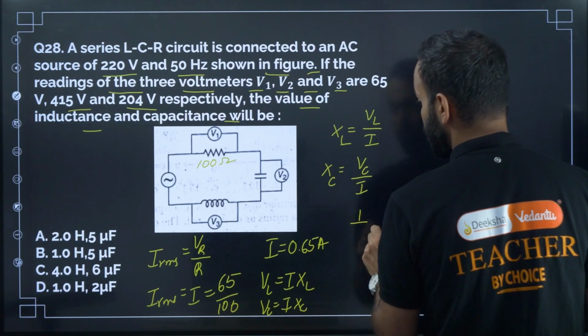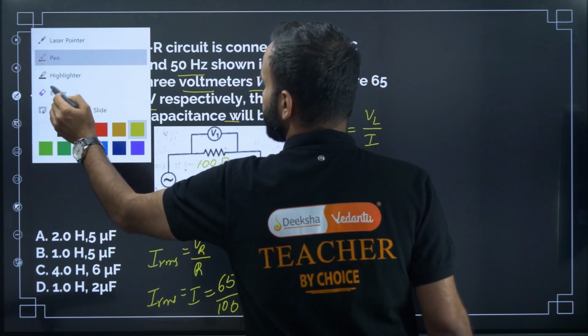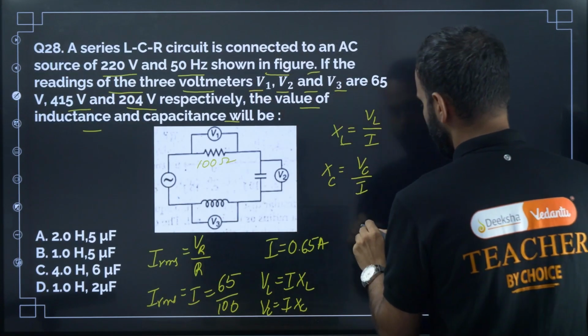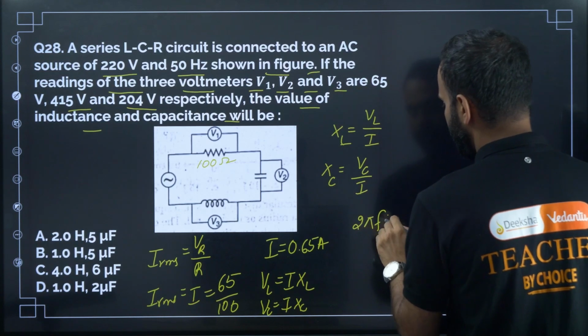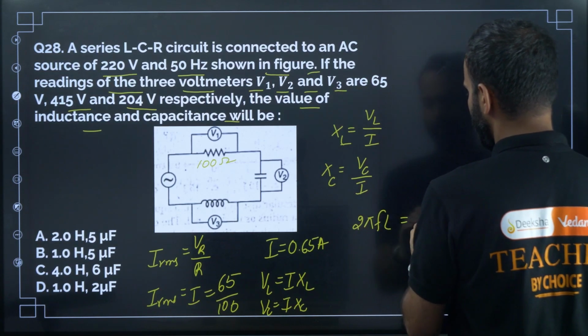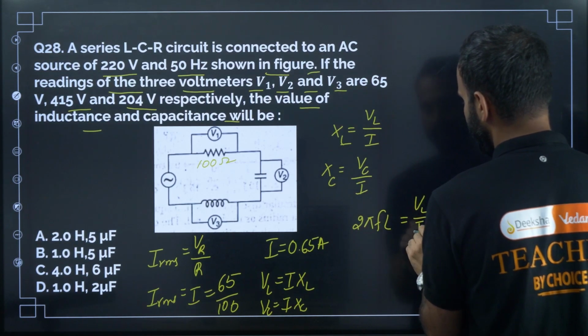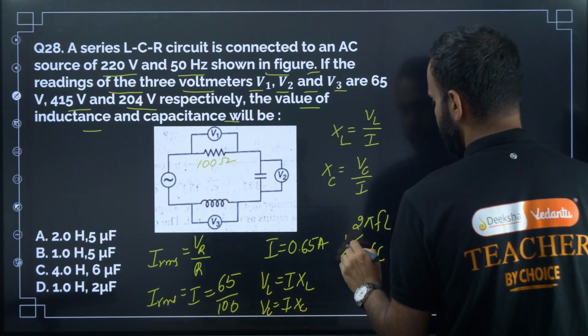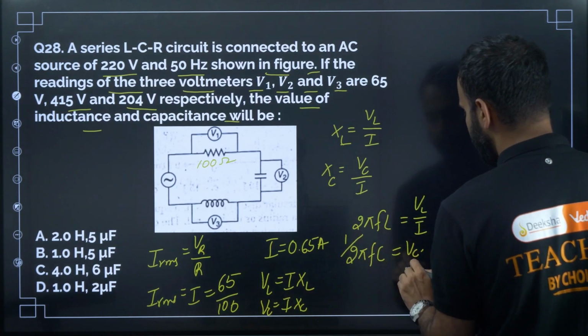So 2 pi F into L is equal to VL divided by I. And 1 divided by 2 pi FC is equal to VC divided by I.